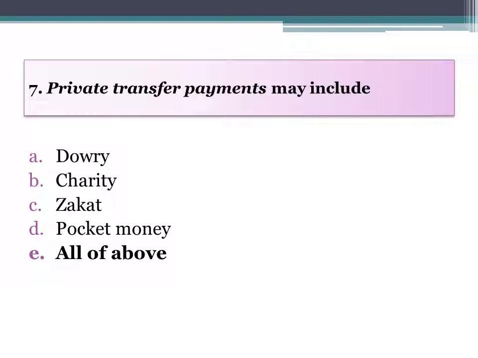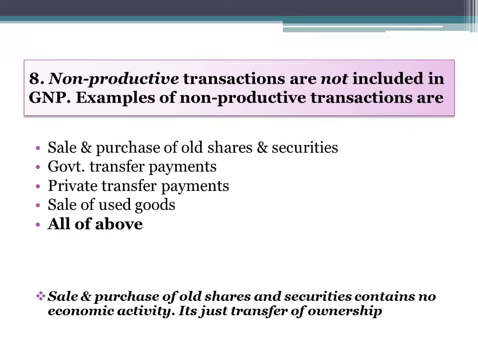Seventh question is private transfer payments may include. The right answer is all of the above. Privately we can have transfer payments. ये सारी चीज़ें आती हैं, डोली, चैरिटी, ज़कात and pocket money.